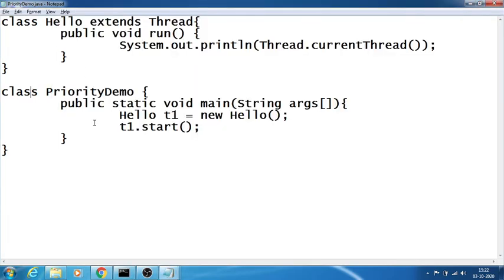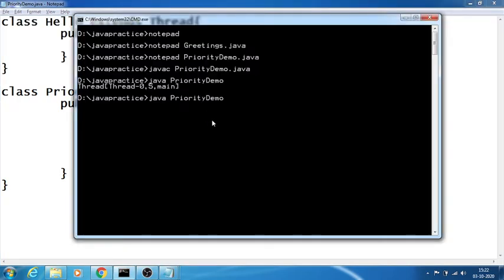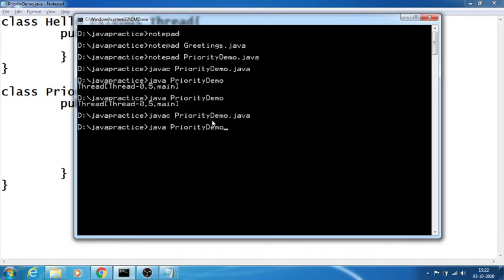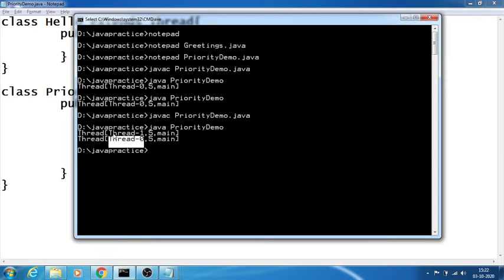If you create another thread, thread 2, and call thread2.start, then compile and run this again, I got two threads now: Thread-0 and Thread-1. These names are given by default by the Java virtual machine, and the priority is 5 by default for both threads, which are running from the main method.